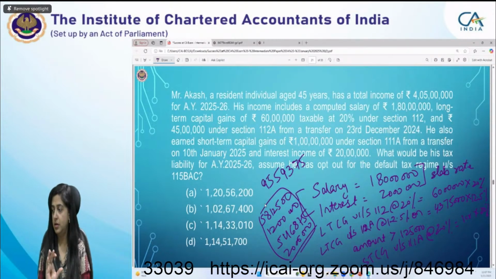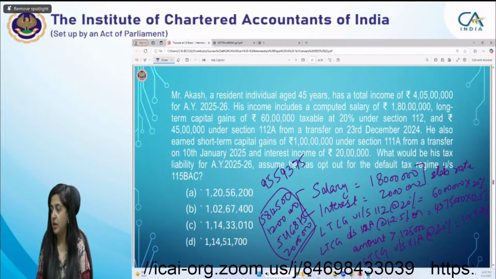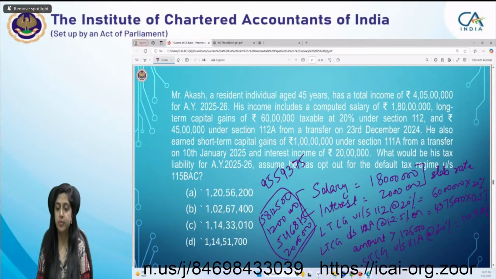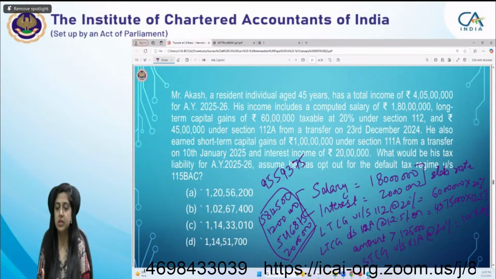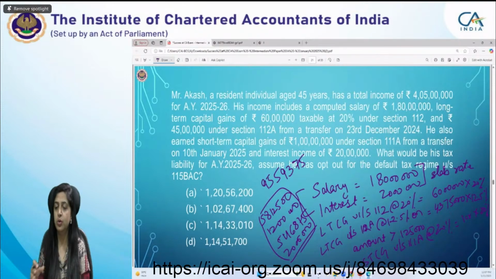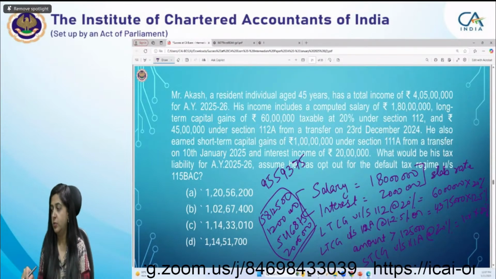So this is now, since Manav has already given the answer, anybody just tell me the surcharge, because in this, since the total income exceeds 1 crore, 2 crore, everything, so it's 4 crore 5 lakh. So just tell me the surcharge rate. What will be the surcharge rate?